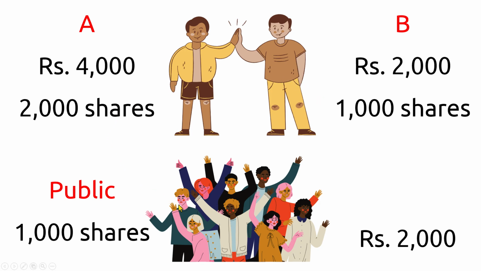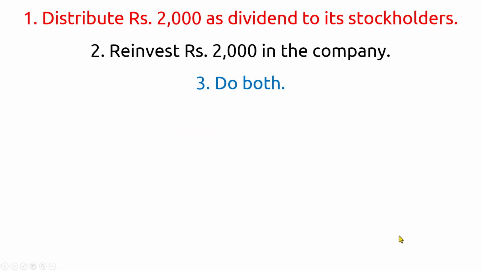Now, what can the company do with the 2,000 rupees? Well, the company has three options. First is to distribute the entire 2,000 rupees to the shareholders. The company can divide the 2,000 rupees equally among the shareholders and distribute it to them.